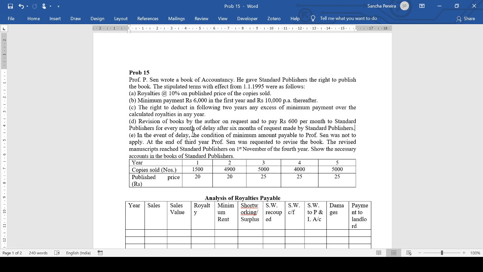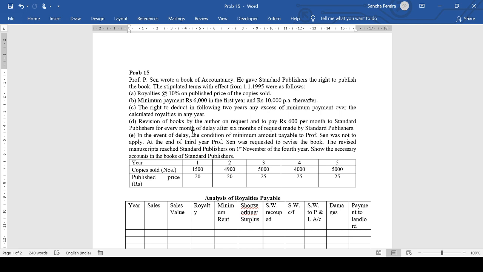In the event of delay, the condition of minimum amount payable to Professor Sain was not to apply. So whenever there is a delay, the minimum rent that has to be paid will not be applicable. Was not to apply means will not be applicable.